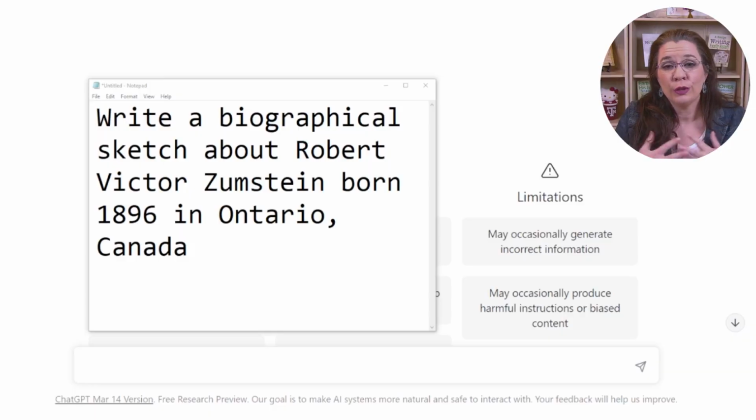So yeah, lesser known people. I hate to say that I'm lesser known with the amount of content I put online about genealogy education, but I'm getting confused with other people. Many of your ancestors are not famous, not even remotely famous like Luke Norris. So what then? So then I attempted to have ChatGPT write a biographical sketch about my Canadian ancestor, Robert Victor Zemstein.